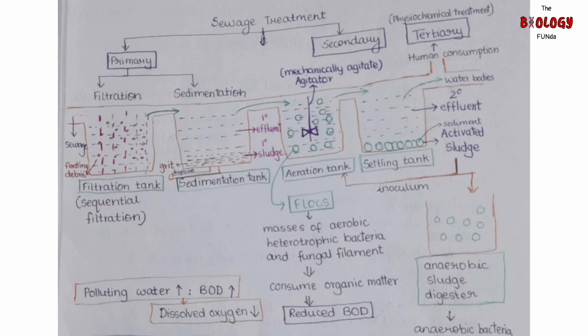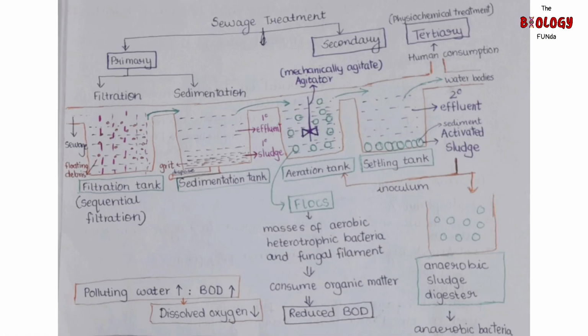This primary sludge is disposed from the tank and whatever remains above that is the supernatant, which is then transferred for treatment. This supernatant is known as primary effluent. This effluent from the primary settling tank is taken for the secondary treatment.